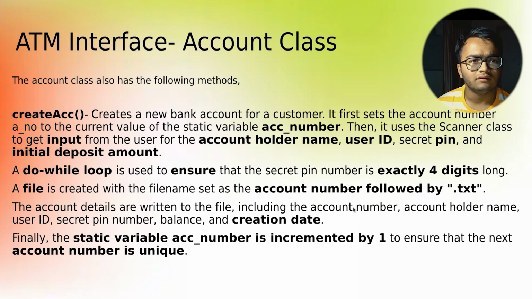There is also a do while loop, which will check whether the pin entered is 4 digits or not. Then after creating the account, we create a text file in the name of the user, followed by the account number, because every transaction history has to be stored in this text file. And after every account is created, the account variable is incremented by 1, so that when the next account is created, it gets a unique account number.